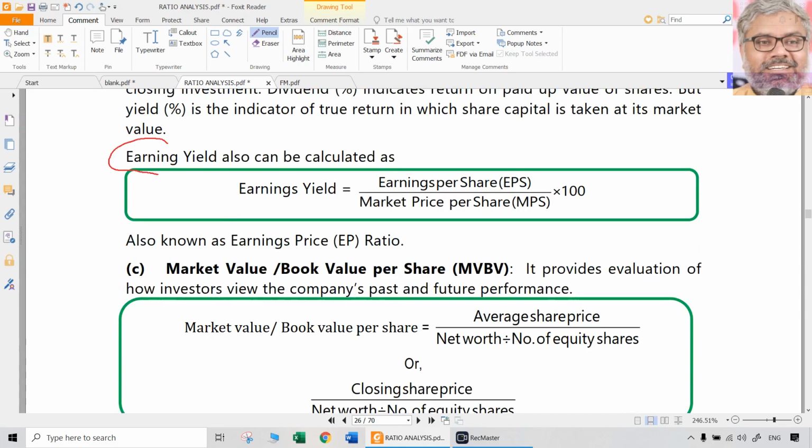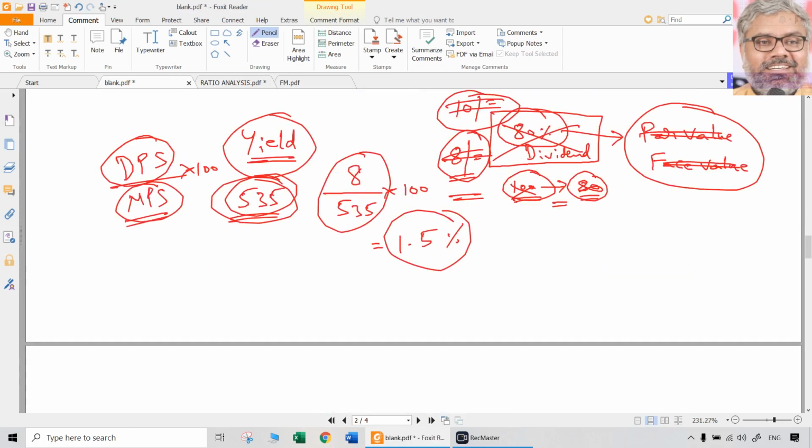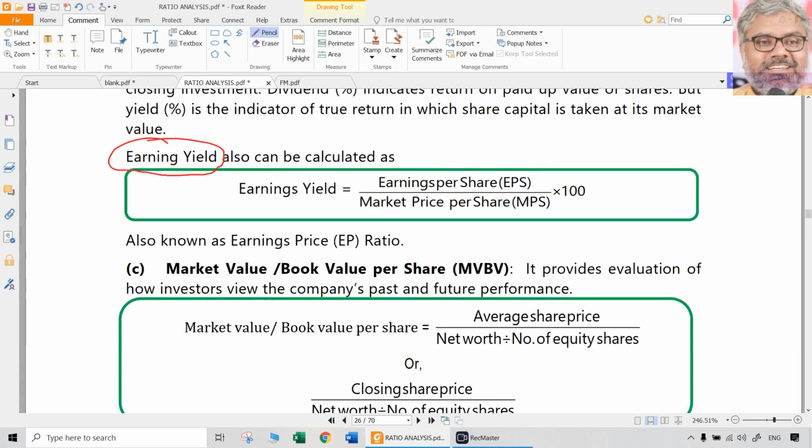Like this, earnings yield also can be calculated, though earnings may not be distributed, but still they belong to the shareholders only, right? So earnings yield also can be calculated. Only change will be what? When we want earnings yield, it is earnings per share divided by market price per share. Denominator is same for dividend yield and earnings yield, that is market price per share. Numerator is changing.